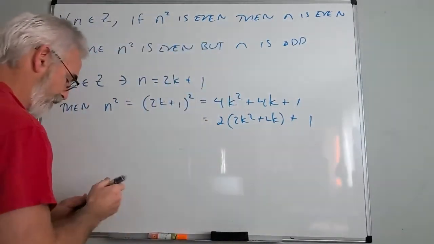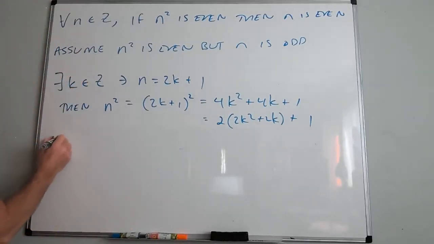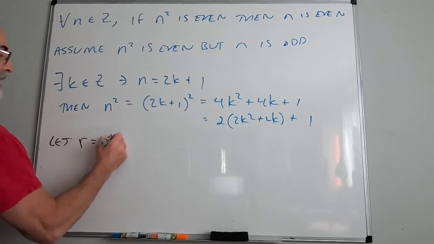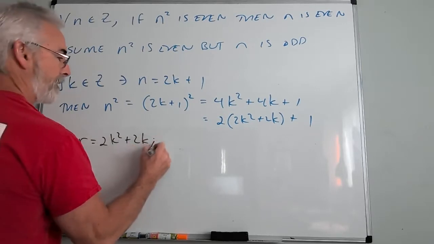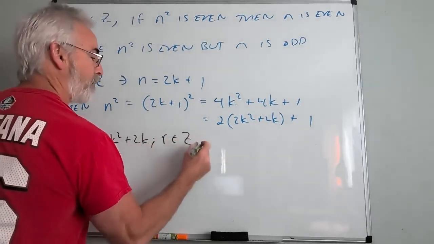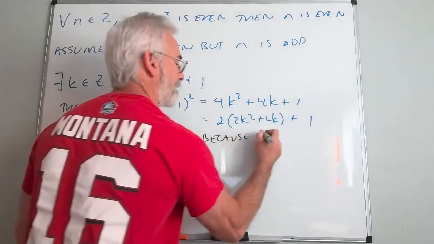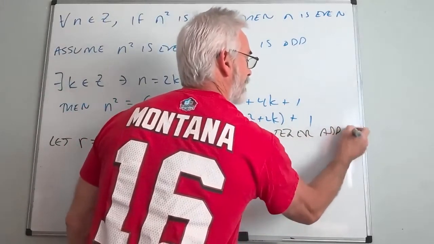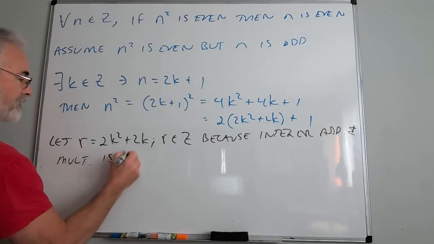So at this point, usually we do something like this. We say, let r equal 2k squared plus 2k. Okay, r is an integer. Why? Because integer addition and multiplication is closed. I'm going to abbreviate that.